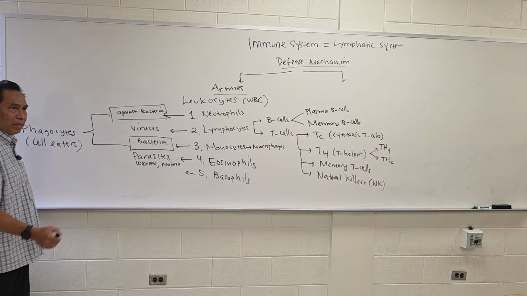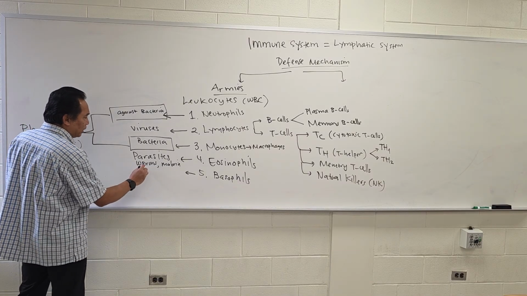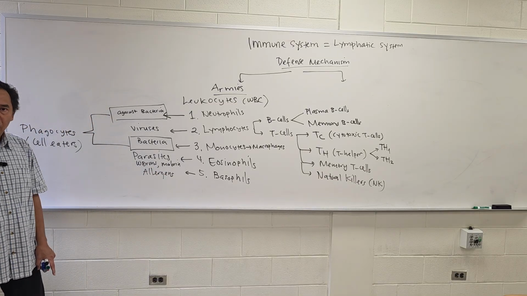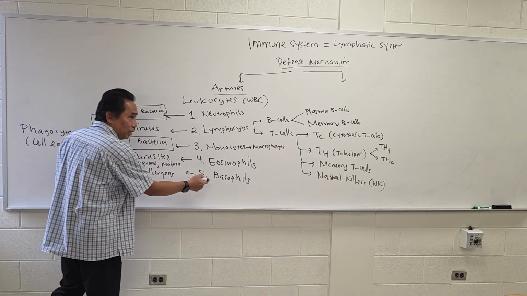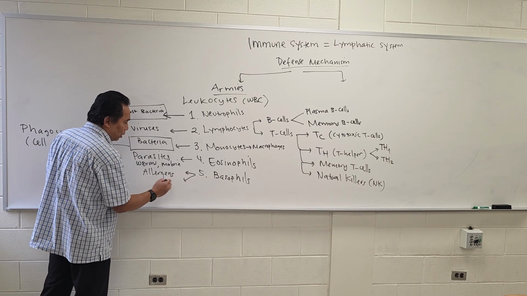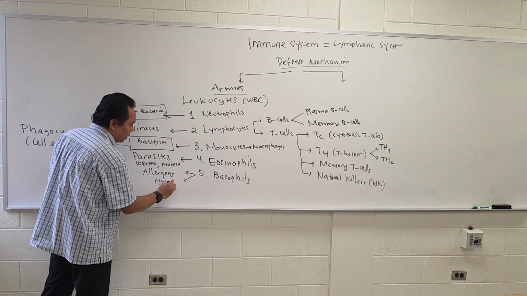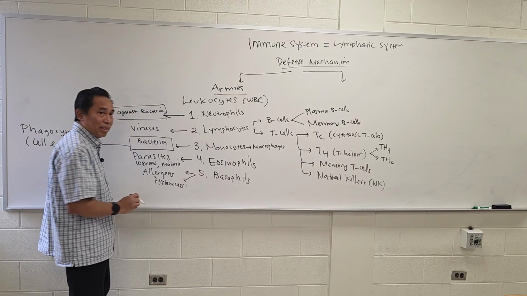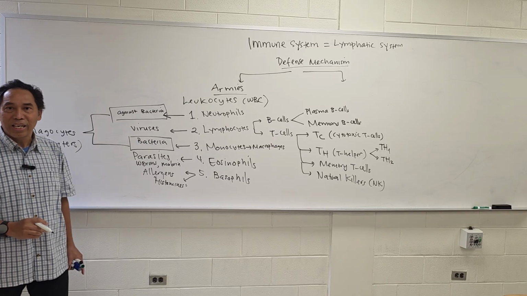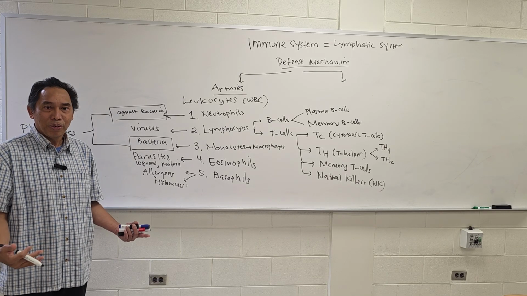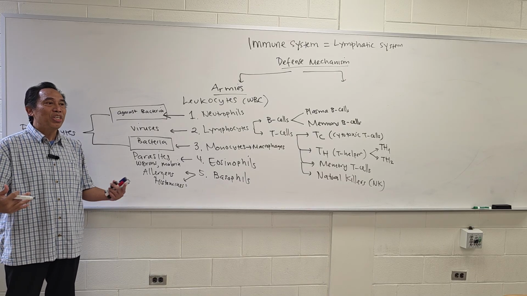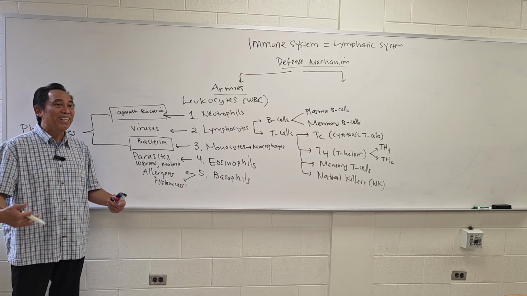Now, how about basophil? Basophil is the one that tries to remove allergens. Usually when they try to fight allergens, this basophil will produce histamine. And this actually has side effects on us. When we produce a lot of histamines, then what happens? We will have inflammation. The inflammation is called the allergy.